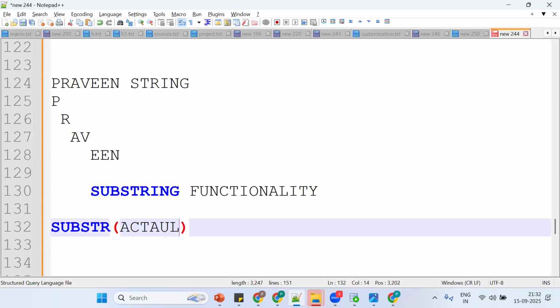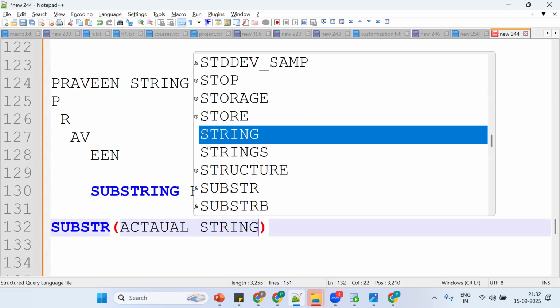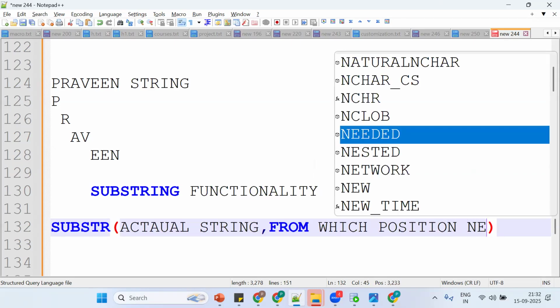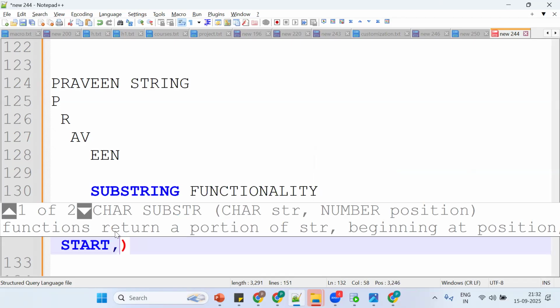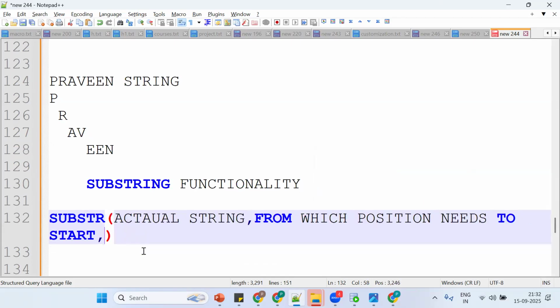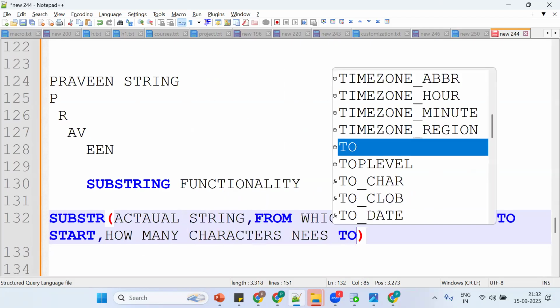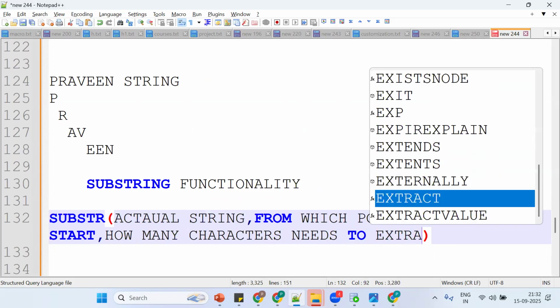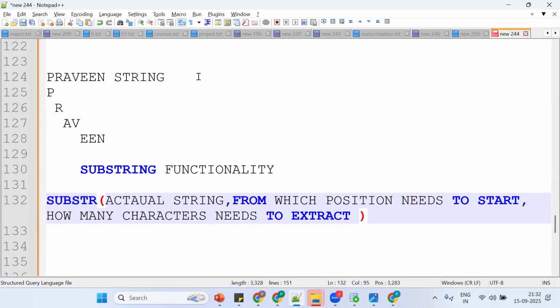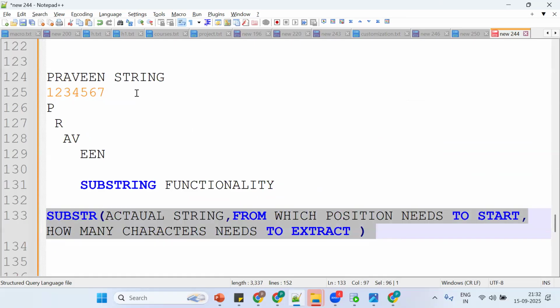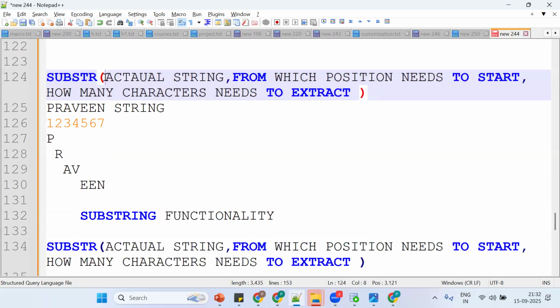Substr takes the actual string, comma, from which position it needs to start, and how many characters need to be extracted. I'll explain one more time. This is the syntax. Before that, Praveen, see, numbering starts with what? 1, 2, 3, 4, 5, 6, 7. What is the string? Substring syntax. So your string. What is your string? Okay, Praveen is the string.